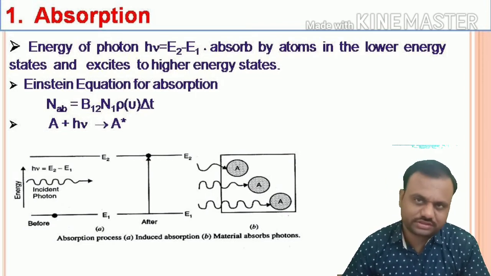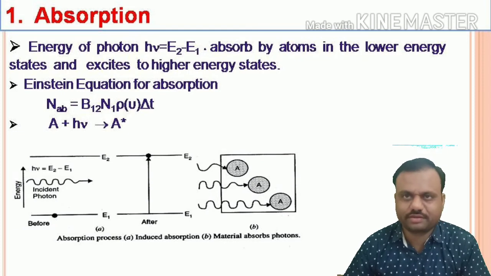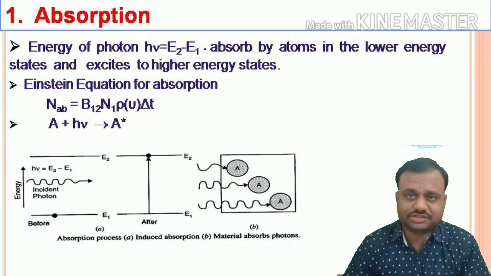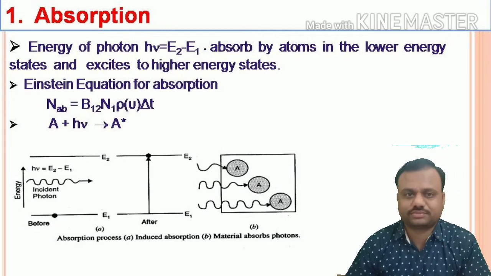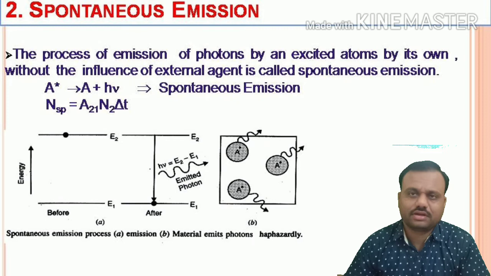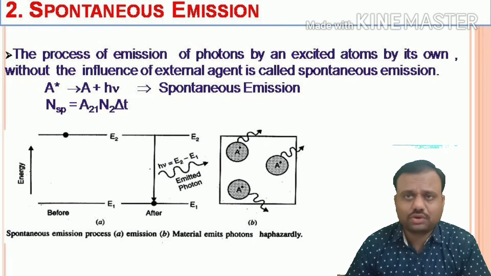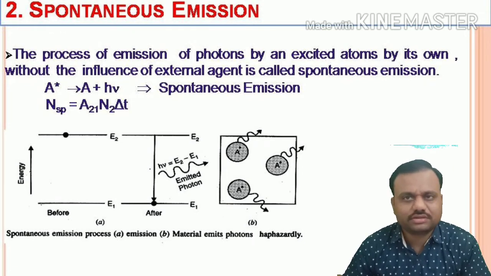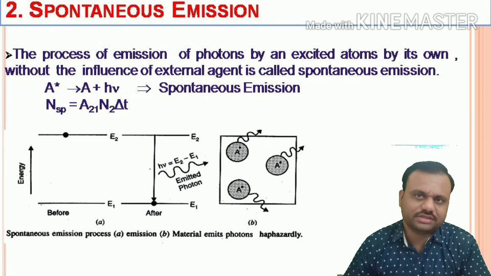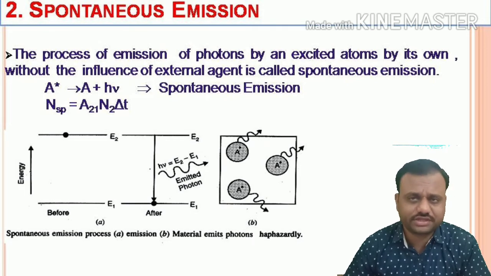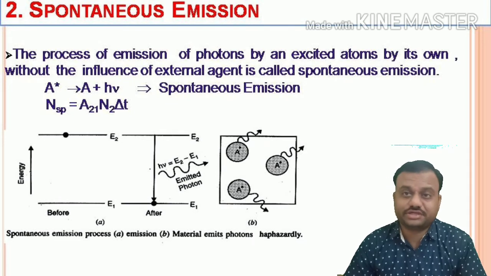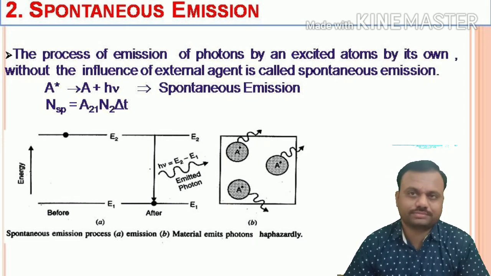This is the first quantum mechanical process which takes place when light radiation is incident. Now we discuss the second process, that is spontaneous emission. Because of absorption, or maybe naturally, a few atoms are present in the excited state. Consider the energy levels as shown in the figure, where E1 is the ground state and E2 is the excited state, and initially atoms are present in the excited state E2.